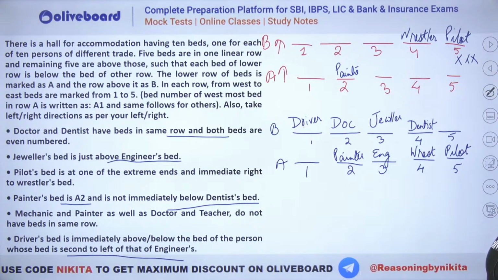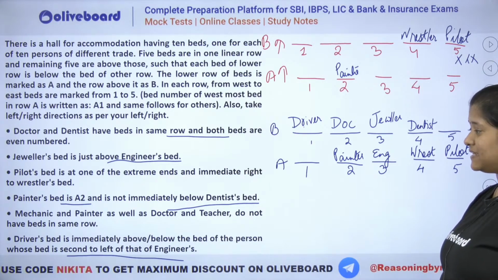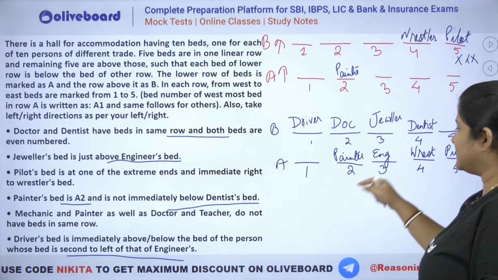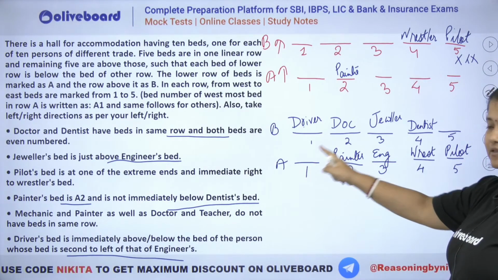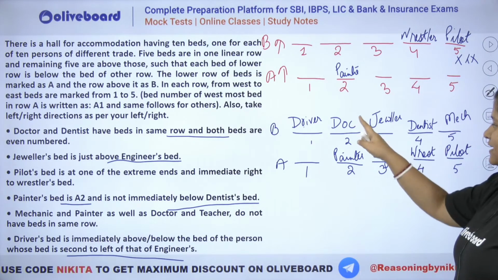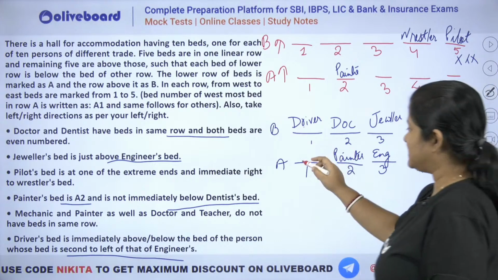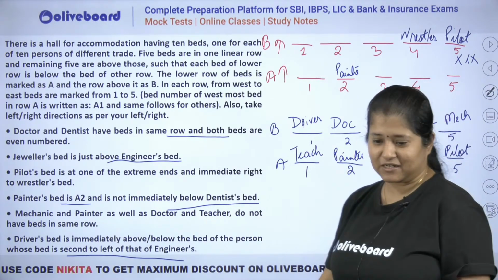Now it is given mechanic and painter as well as doctor and teacher do not have beds in the same row. So painter and mechanic do not have beds in the same row. You can see painter is here, so mechanic cannot be here. That means mechanic has to be here. And similarly, doctor and teacher are not in the same row. That means teacher has to be this person. I hope this is clear everybody.